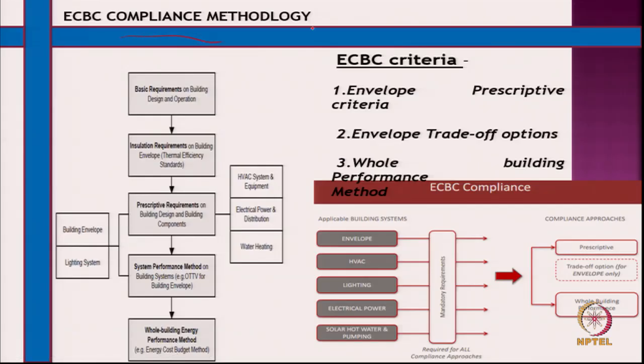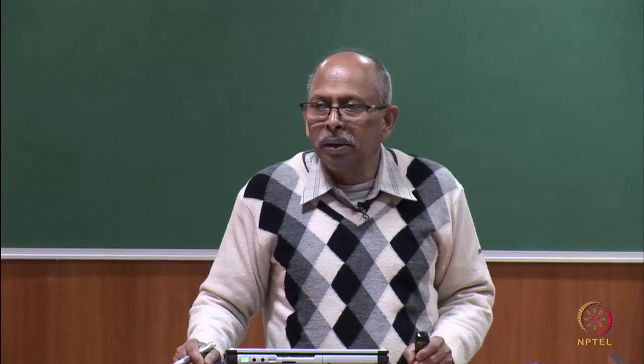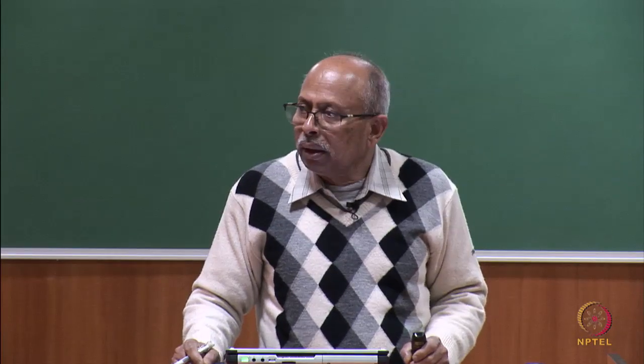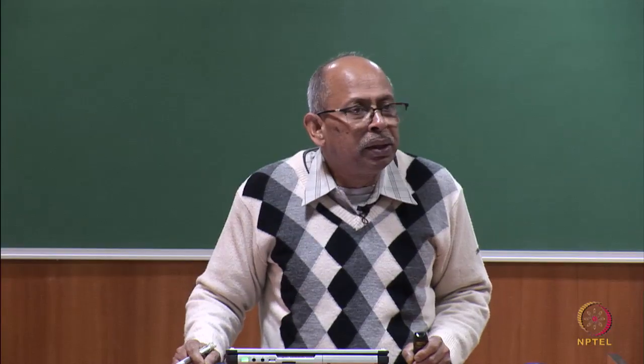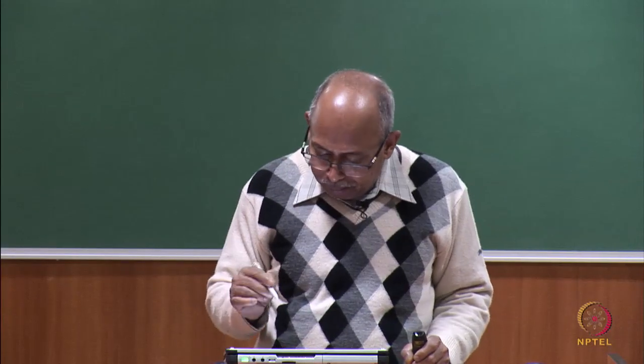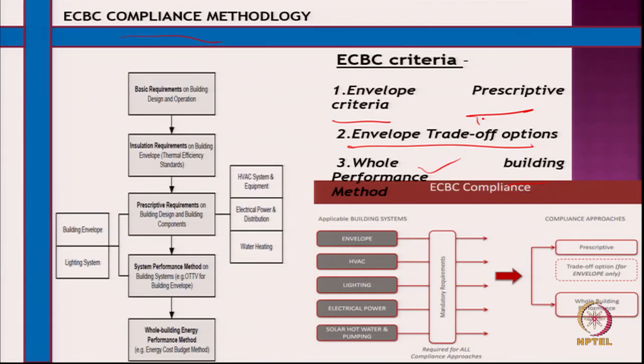So, we are looking at ECBC compliance methodology: envelope, prescriptive. This is what we have looked into so far, prescriptive criteria. There is a trade-off option, and there is a whole building performance method I just mentioned. Now, what is this prescriptive criteria that we looked into? For a given climatic condition, given orientation of the wall, and window to wall area ratio, it gives you the prescriptive insulation values or U values and SHGC values, multiplying factor, etc.